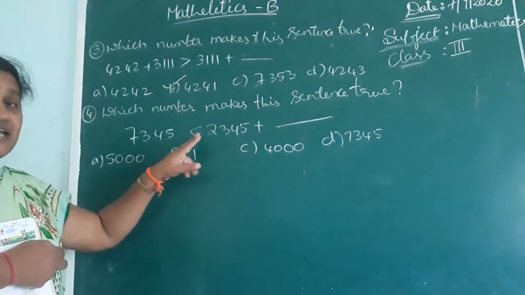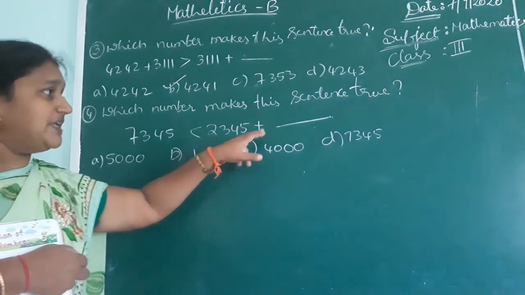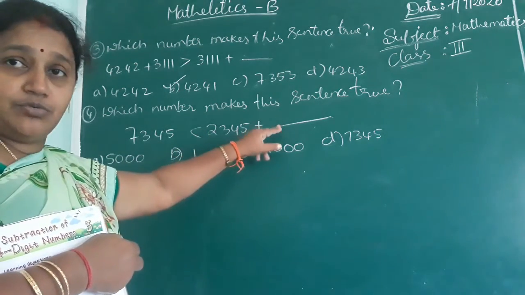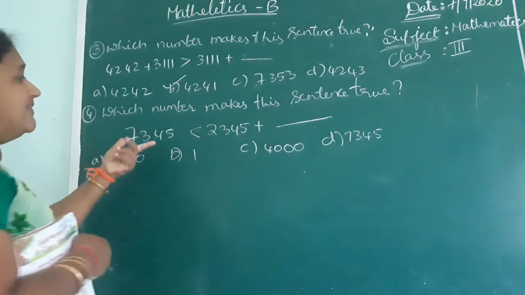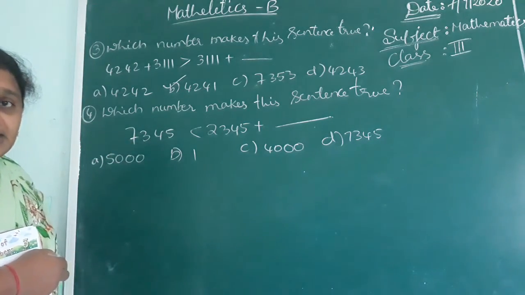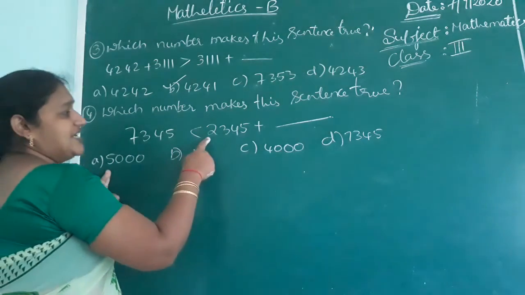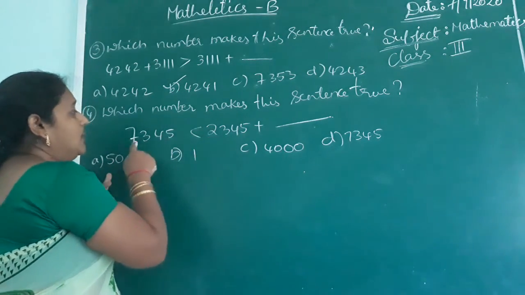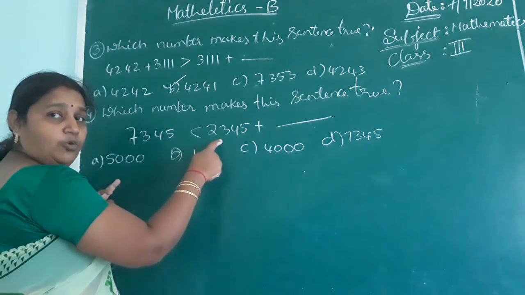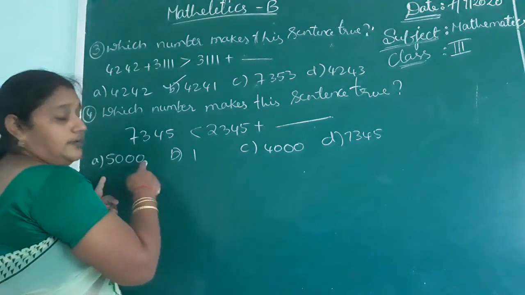7345 is less than 2345 plus some number. The number you choose should be more than 7345. So the first one, 5000: if you add 5000 plus 2345, you get 7345. Both will be equal, not more. So leave this answer. Your next option, B.